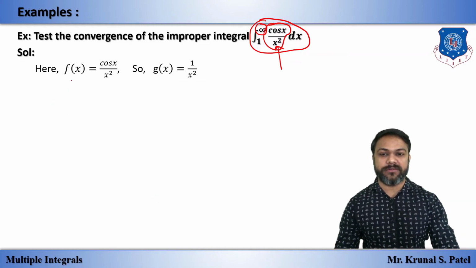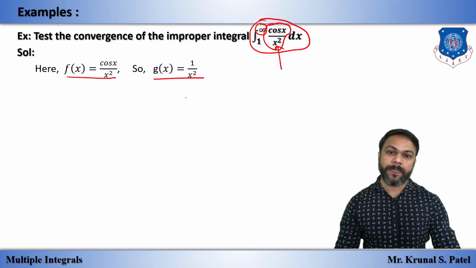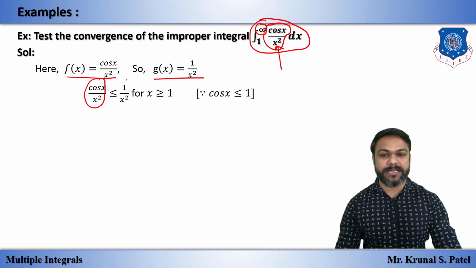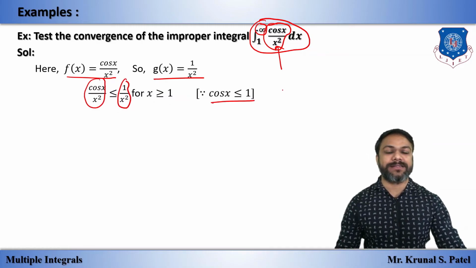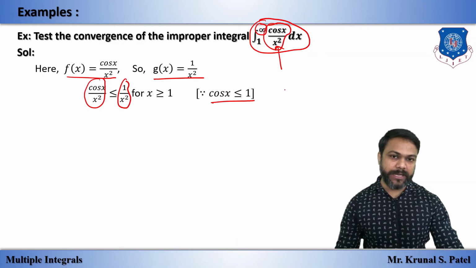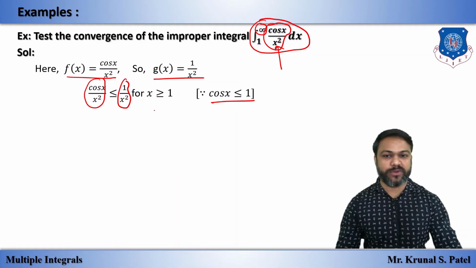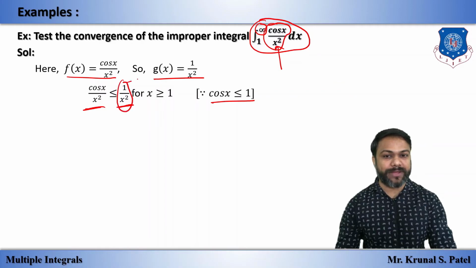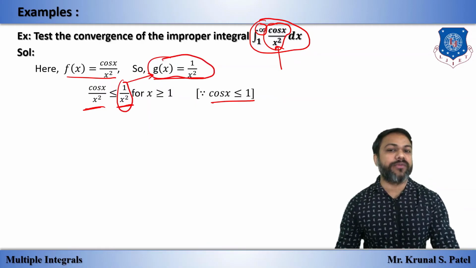So we have f of x as this. We will take g of x equal to 1 upon x square. Now we know that this term is less than or equal to 1 upon x square. How? We know that cos x is less than or equal to 1. By dividing both sides by x square, the same quantity, the inequality stays the same. So the new g of x is greater. Now we will check this g of x.